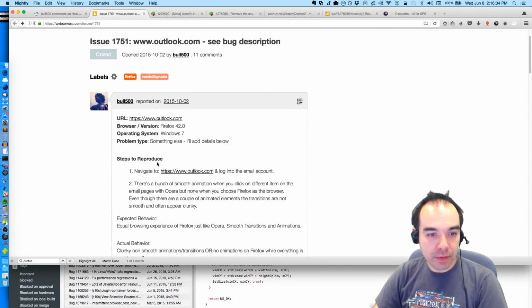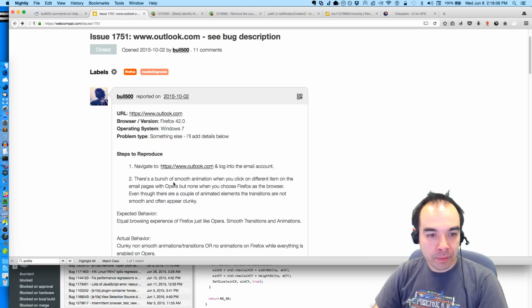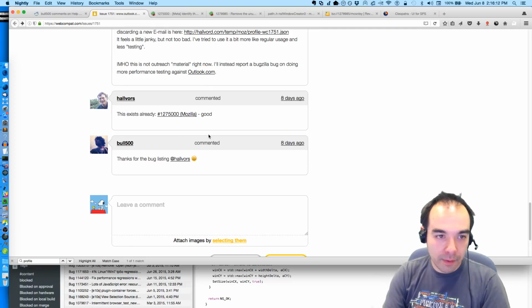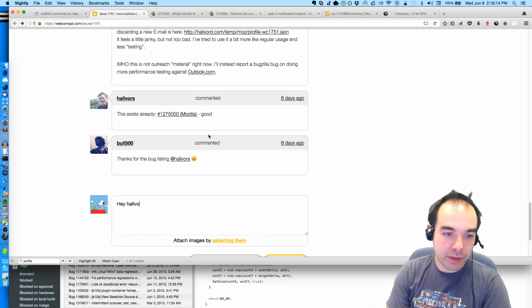Outlook, what's the bug description? There's a bunch of smooth animation. A couple of animations often appear clunky. Hey, Halvors, is it possible to get another profile but using the Gecko profiler add-on instead of the DevTools profiler?